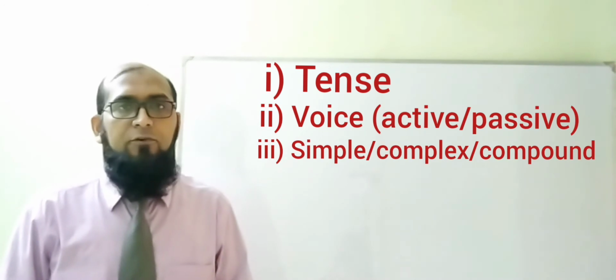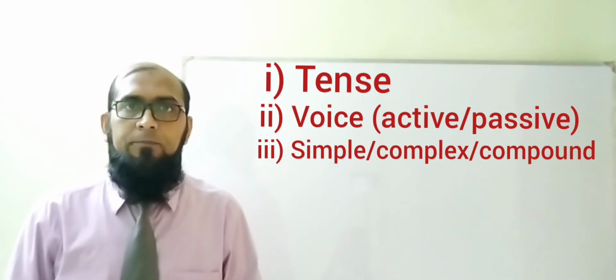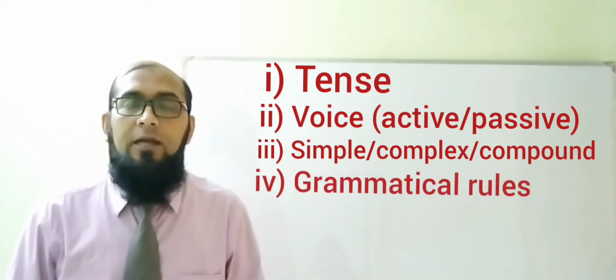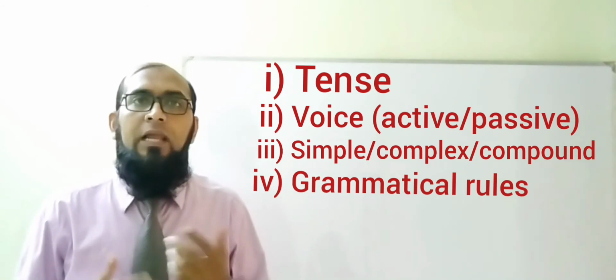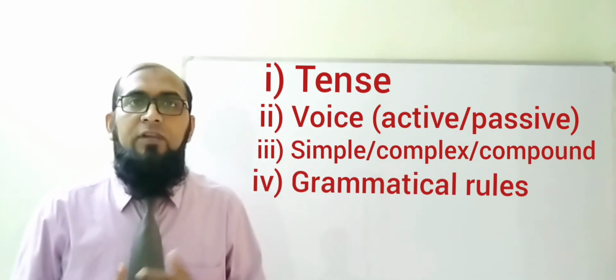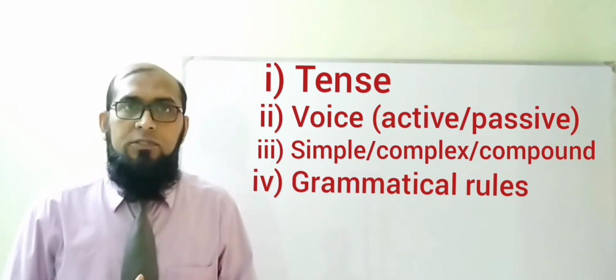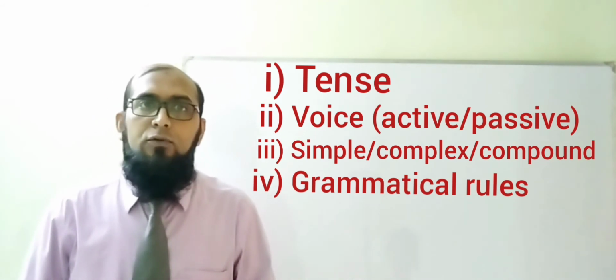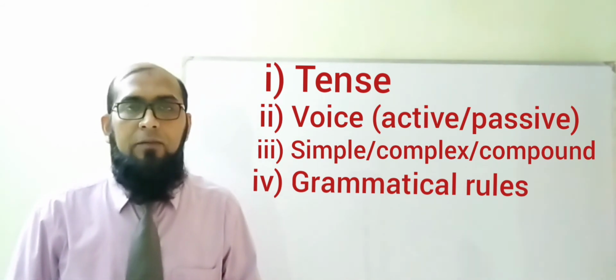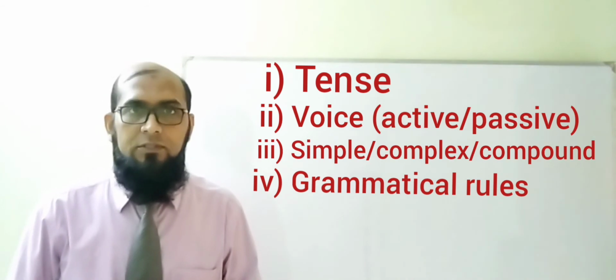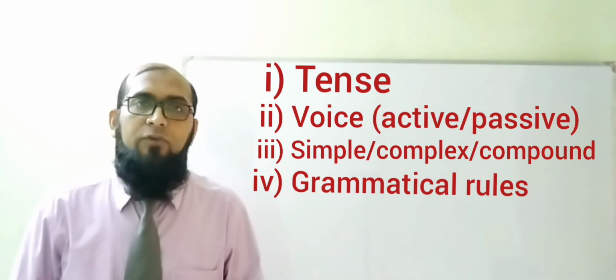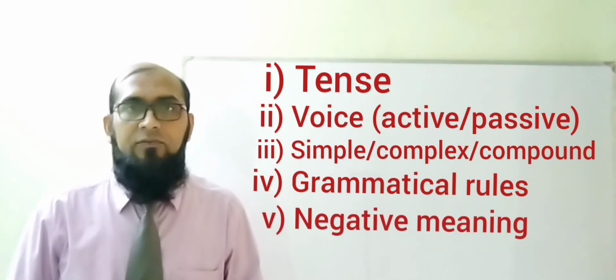So learners, number 4, you need to keep in your mind grammatical rules. While filling the gaps in using correct form of verbs, you need to be careful about some use of grammatical rules. And finally, number 5, negative meaning of a sentence.